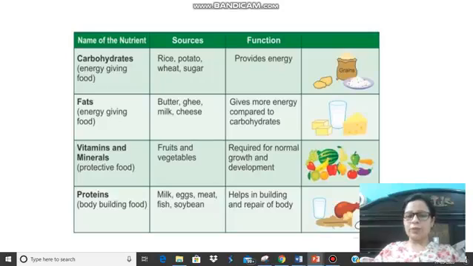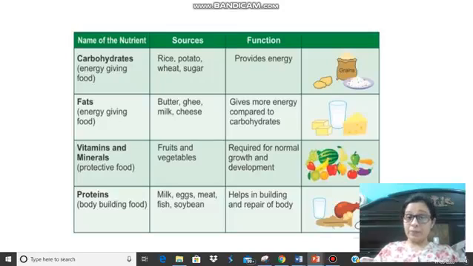So children, this was all about the balanced diet, your food pyramid, and the nutrients which are present in the food. Other than these 5 nutrients, there are 2 more that are present in our daily diet, which is water, which is essential for the body, and the roughage. Roughage is something which adds bulk to the food, and it helps in digestion of the body in a better way.